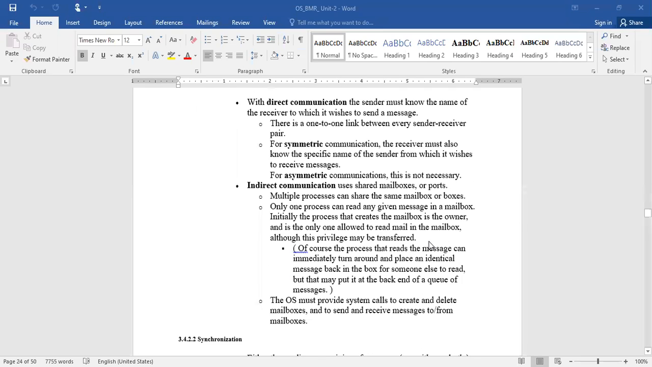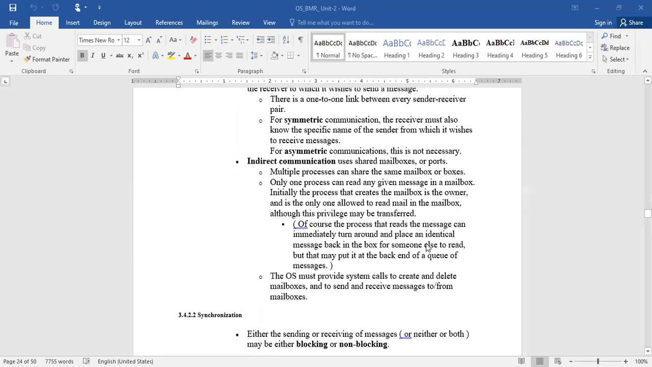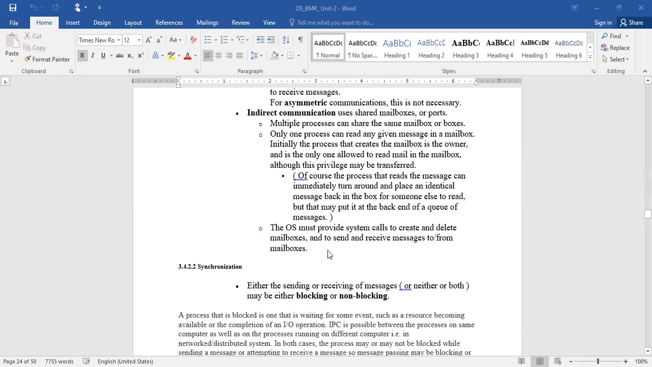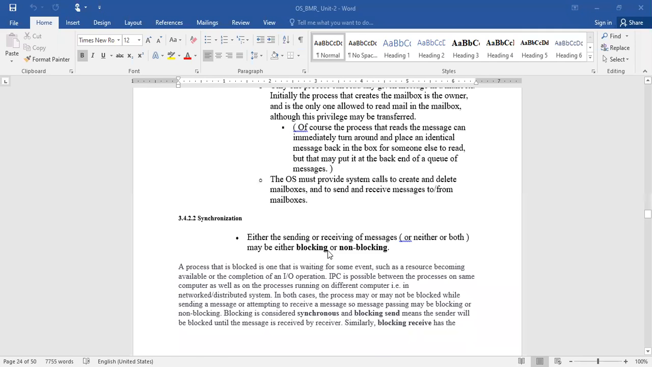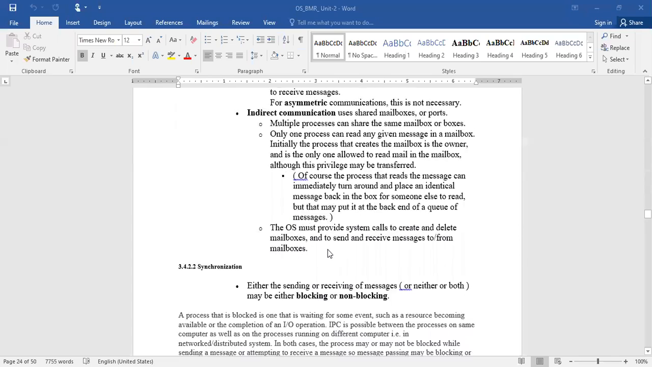The operating system must provide system calls to create and delete a mailbox and to send and receive messages to and from the mailboxes. So using mailboxes, we can implement indirect communication. You can create your mailbox where you can place some information and that can be transferred to others, just like broadcast messages.